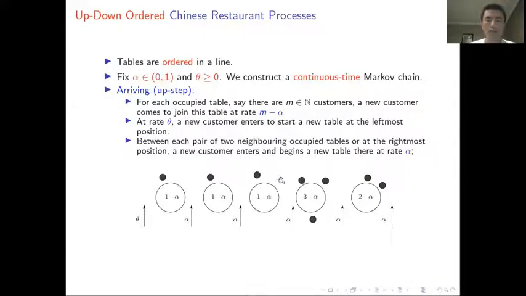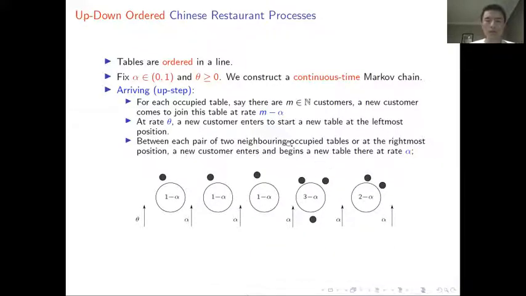For any existing table with m customers, a new customer will arrive and join this table at rate m minus alpha, and a new customer could also arrive and start a new table. At rate theta, he will start a new table at the very left, and for other specific positions, a new customer could also arrive and start a new table here.